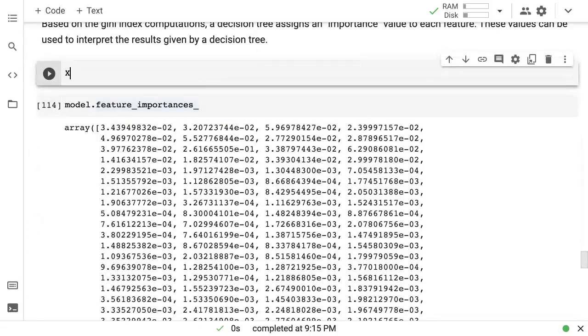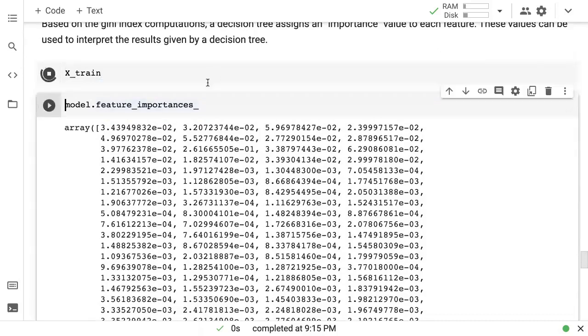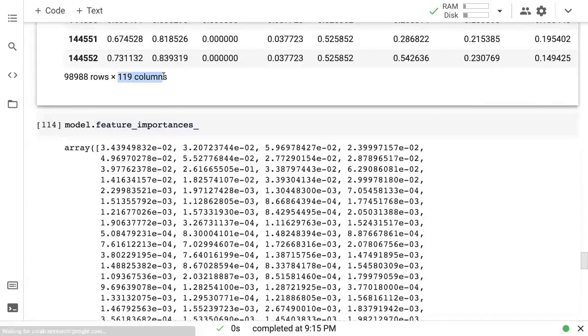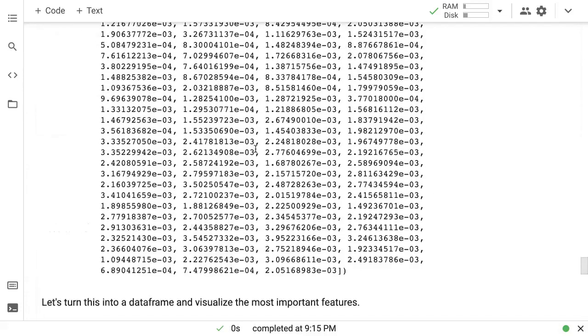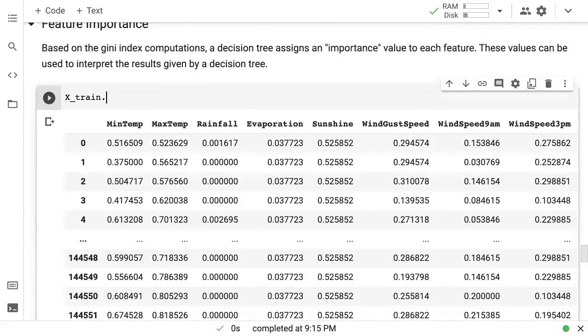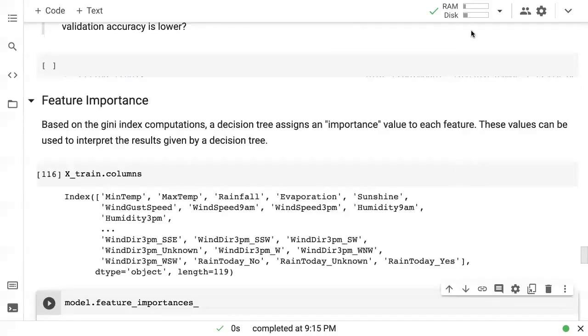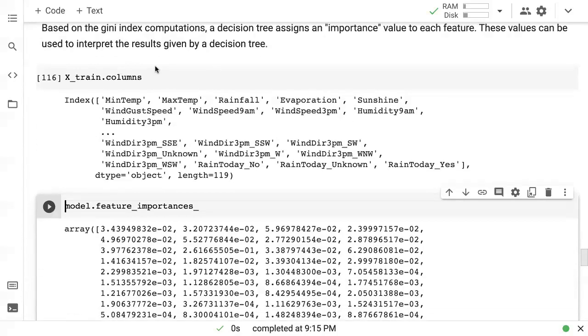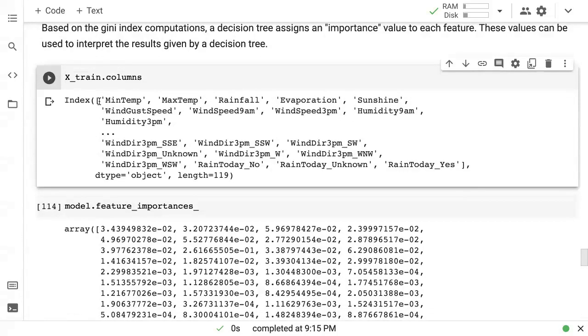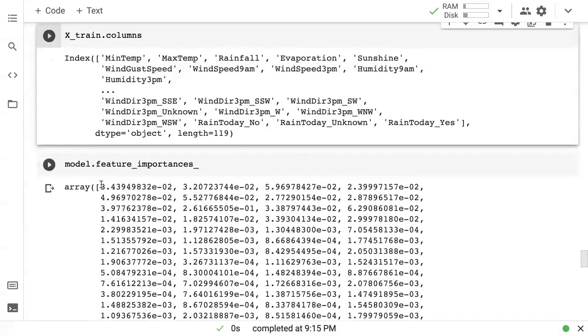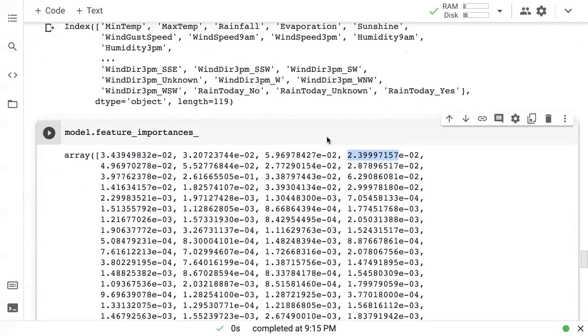Now remember the input to our model, xtrain. This had about 119 columns, so you will see 119 values here. In fact, if I check xtrain.columns, you can see that there are 119 columns. So this is the importance for minimum temperature, this is the importance for maximum temperature, this is the importance for rainfall, this is the importance for evaporation, and so on.